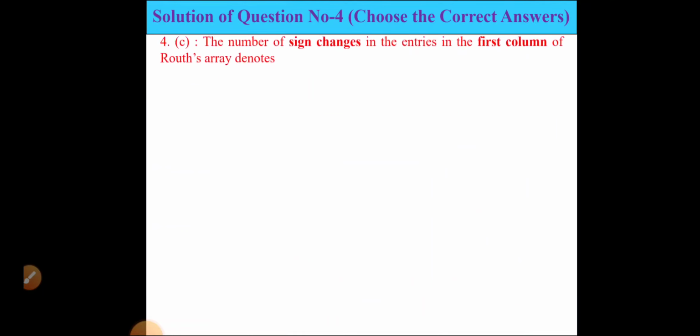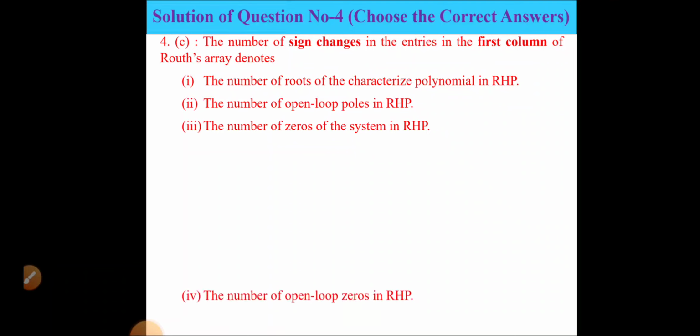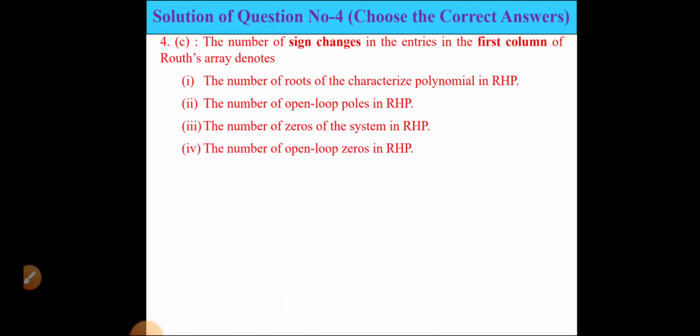Next, the number of sign changes in the entries in the first column of Routh's array denotes the number of roots of the characteristic polynomial in the right hand plane, or the number of open loop poles in the RHP, or the number of zeros of the system in the RHP, or the number of open loop zeros in the RHP.